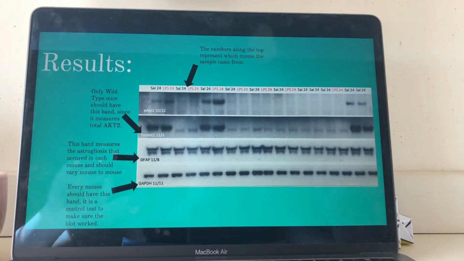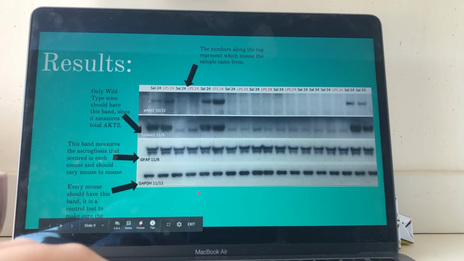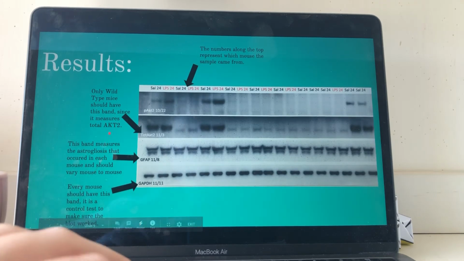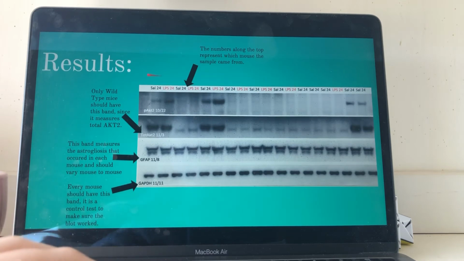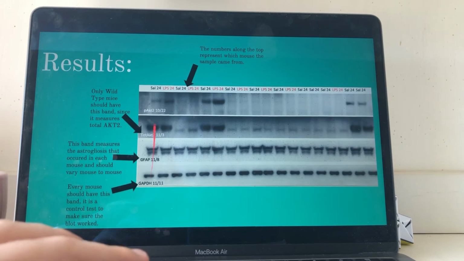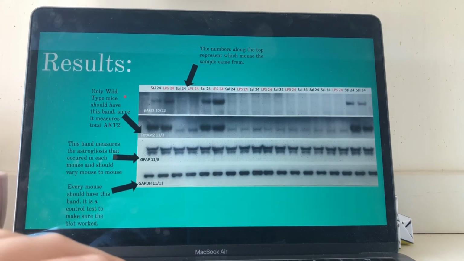So this is what a Western analysis plot is going to look like, and there's a lot of different aspects of it that we need to go through to understand what's going on. This top bar up here, this is going to be which mouse the sample came from. So this first all the way down this column is a saline mouse. The second one is an LPS mouse, all the way down the column, saline, LPS, and it goes like that all the way across.